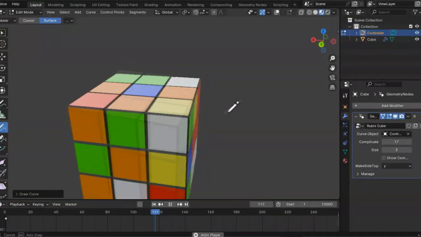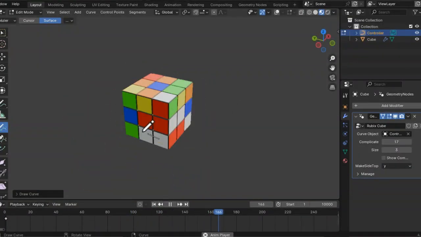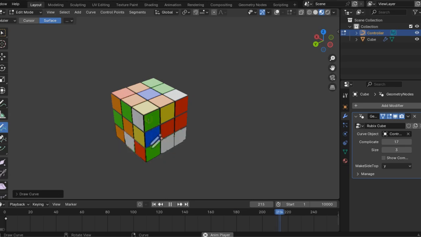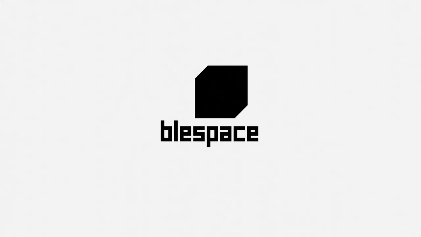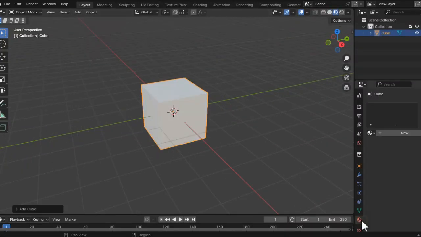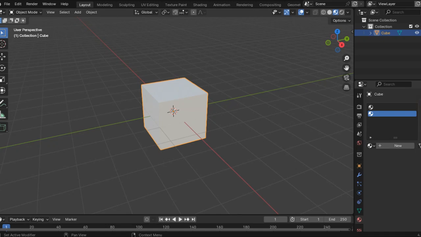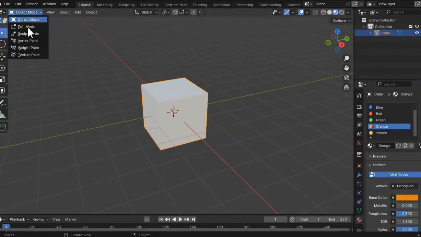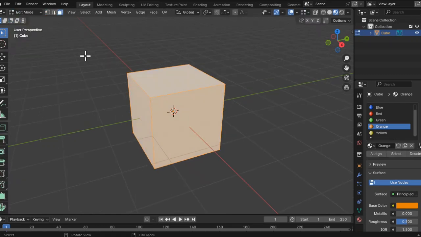In this video, we'll make a Rubik's Cube. We'll start with a cube. Switch to material view. Make 6 materials for the colors of the cube. Go in edit mode and assign each material to a face.